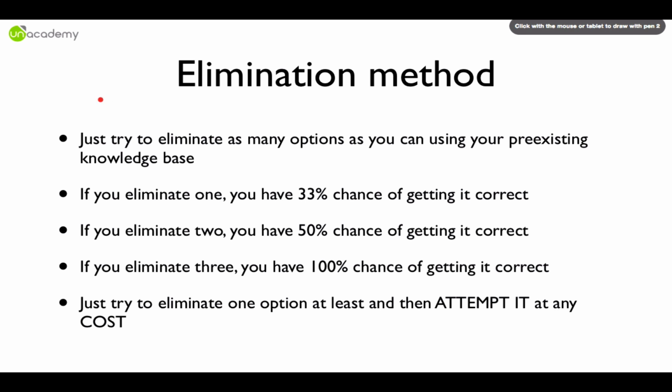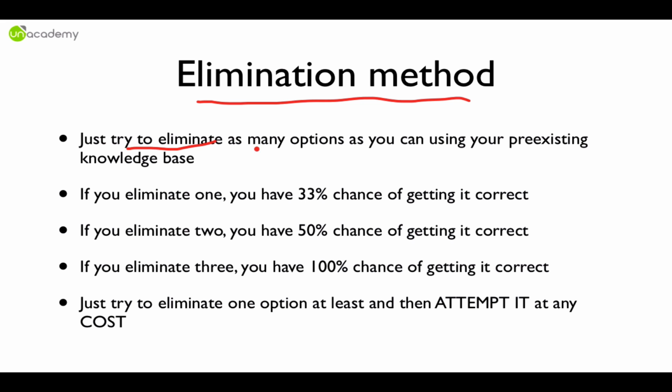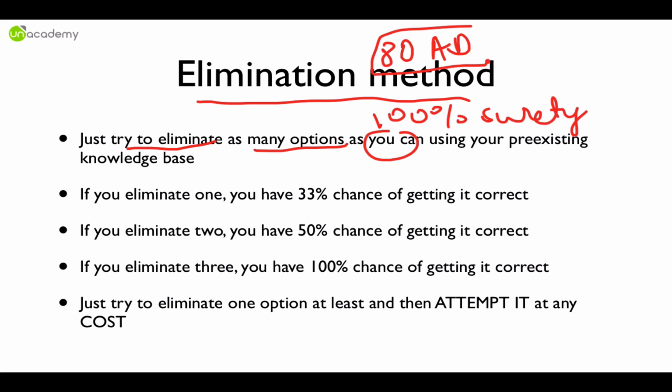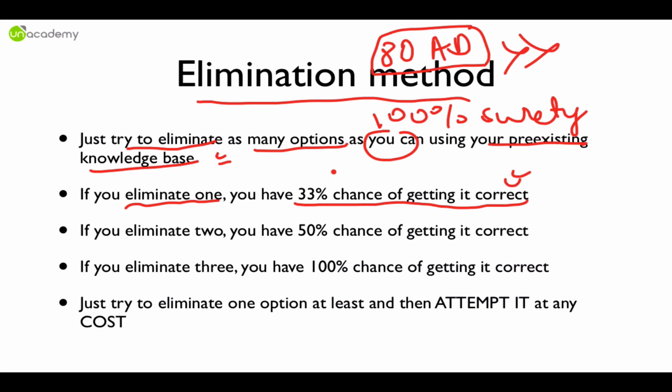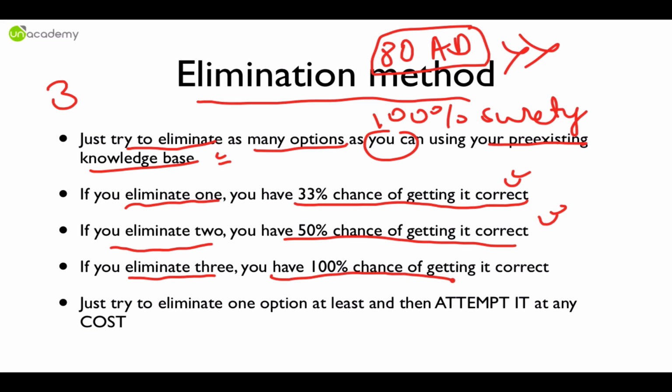So first is the elimination method. Is that understood? Just simple, try to eliminate as many options as you can with 100% surety. Okay, जैसे Akbar cannot be born in 80 AD. Is that absolutely understood? So you can eliminate this option using your pre-existing knowledge base. And if you can eliminate just one option, you have 33% chance of getting it correct. Absolutely. 3 options are left. One has to be correct. If you eliminate 2 options, you have 50% chance of getting it correct. Okay. And if you eliminate 3 options, you have 100% chance of getting it correct.